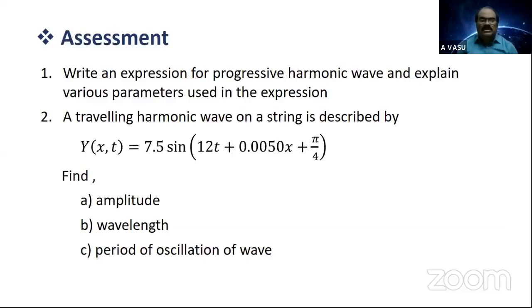And you also try a problem. A traveling harmonic wave on a string is described by y(x,t) equal to 7.5 sin(12t plus 0.0050x plus pi by 4). Find the amplitude, wavelength, and period of oscillation. Here you have to determine the amplitude, wavelength, and period of oscillation. If you want, you can also determine the frequency and wave velocity. This is for today's assessment practice.